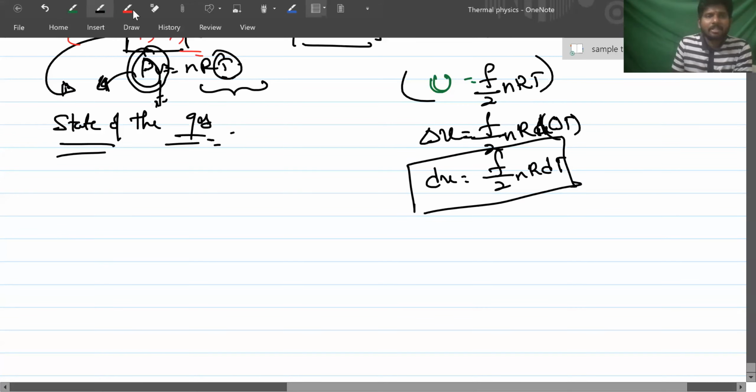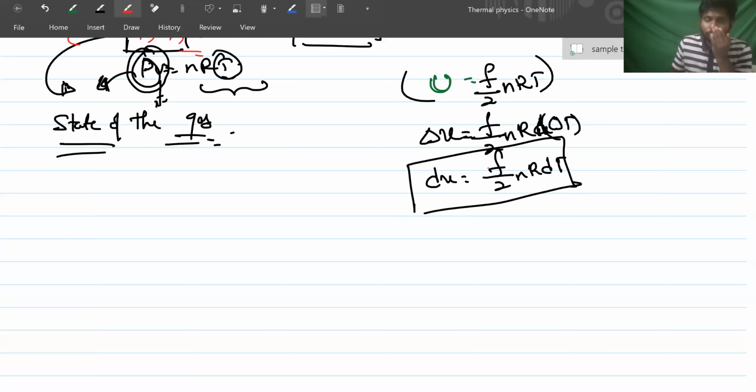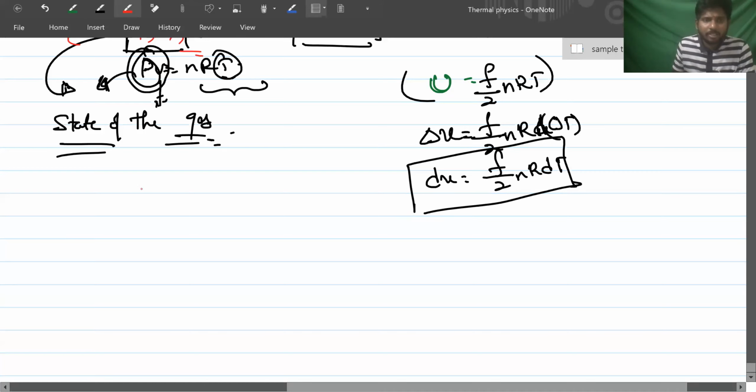Now I will explain one more thing here. We'll get another 5-star point. The examiners ask questions on this point, and the question will come in a twisted way. What is that F by 2 nR dT?